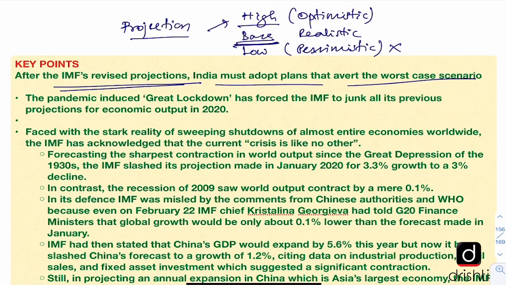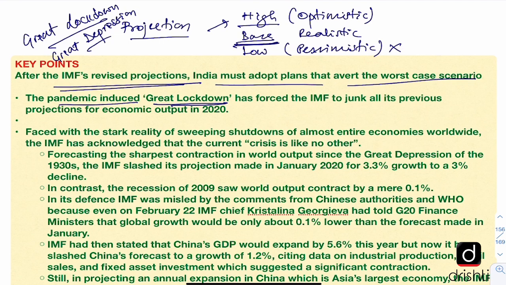It further says that the pandemic induced great lockdown. So a new terminology has been introduced about great lockdown. It has a connect with the Great Depression of 1929, which we'll see later in the key concept section. So the pandemic induced great lockdown has forced the IMF to junk all its previous projections for economic output in 2020. IMF was somewhat upbeat earlier about growth scenario, but now it has junked all its previous projections and it has revised the figures.